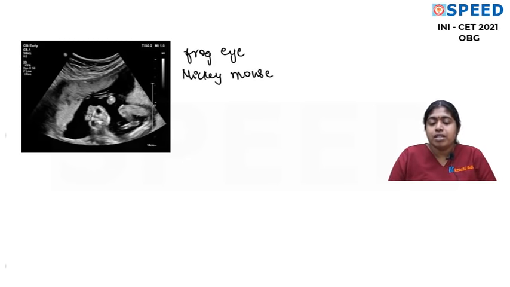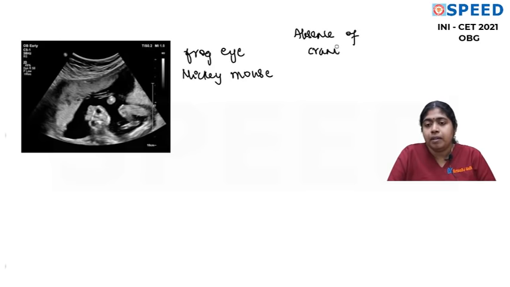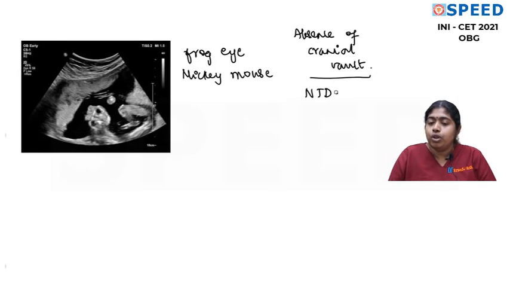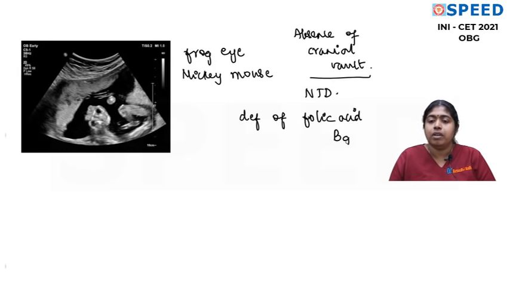Specific points regarding anencephaly: you all know that it is the absence of the cranial vault. The development of the forebrain is abnormal, but the development of the midbrain and hindbrain might be normal. Basically this is a neural tube defect, and you all know that it is because of deficiency of folic acid, which is vitamin B9. We should also know that there is a risk of recurrence with neural tube defects.